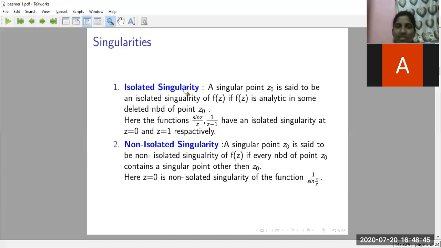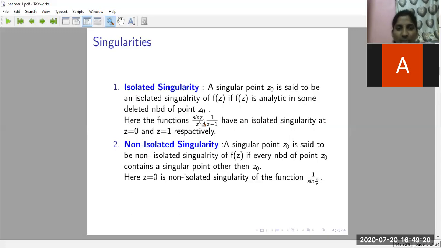Only that point has a problem, but if I consider a neighborhood about that point, the function will be analytic. Now here the same. For sin z by z, it is not analytic at z0 equals 0. At the point 0 the function has a problem, it is not analytic. But except 0, if I take a small neighborhood around 0, at every point in the neighborhood the function is analytic, meaning only 0 I can separate, that is I can isolate it, and that's why it is called an isolated singularity.